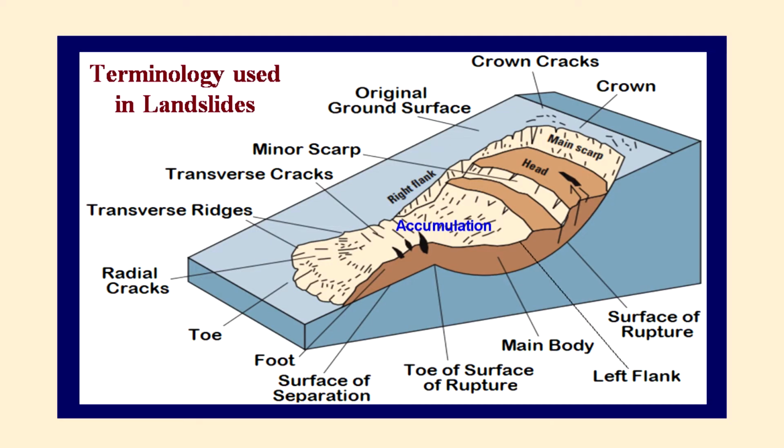Then accumulation, it is the volume of the displaced material which has fallen from the top and has been accumulated on the ground surface. Well, toe is the lowest, usually curved margin of the displaced material of a landslide. It is the most distant part from the main scarp.